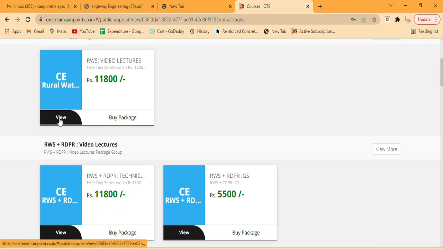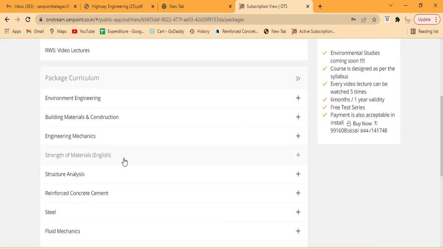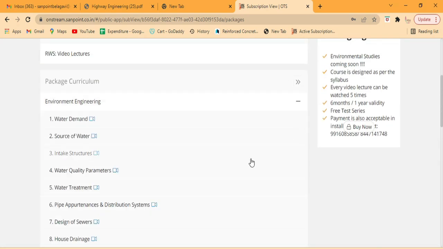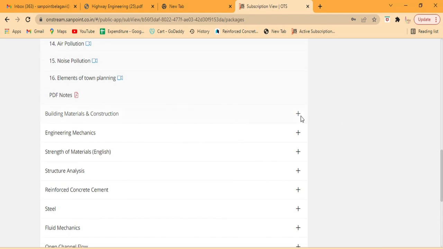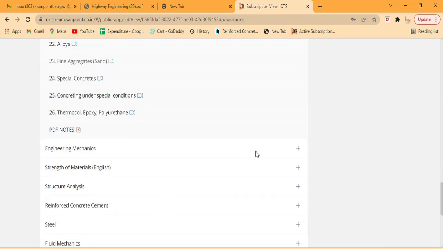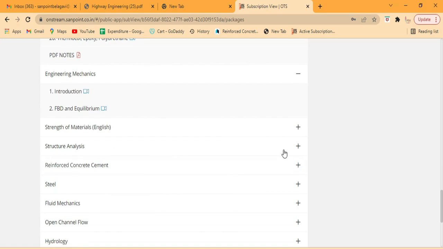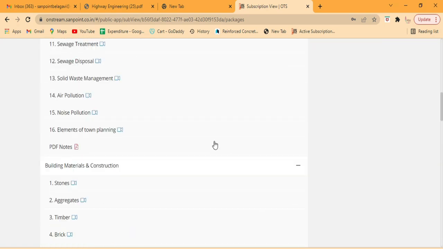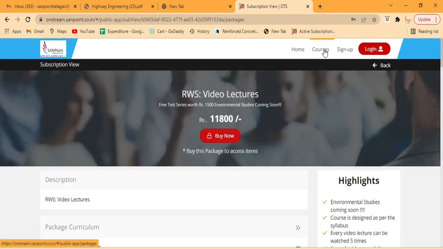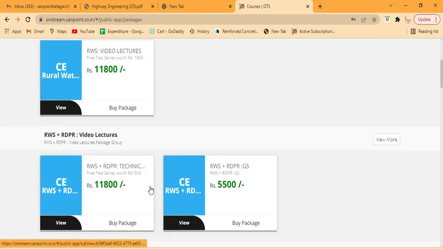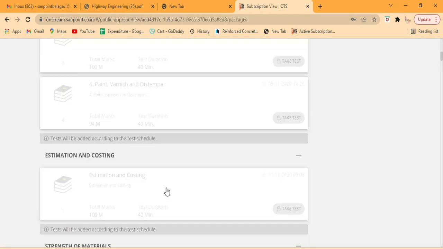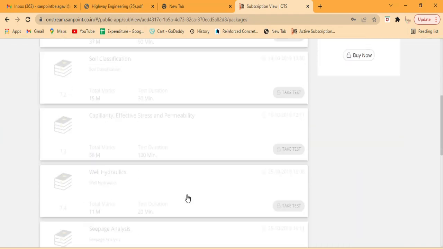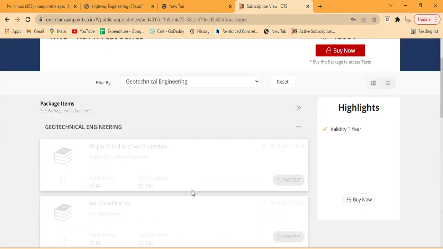Here even RDP are also there. You can see here these are all the various subjects. Even environmental engineering is there completely, then building materials and concrete technology, then engineering mechanics, then strength of materials. So you can just click here and check. Now if you want to check the test series, these are the various test series. You can select the subject whichever you want, and these are the test series which we will be providing for free.